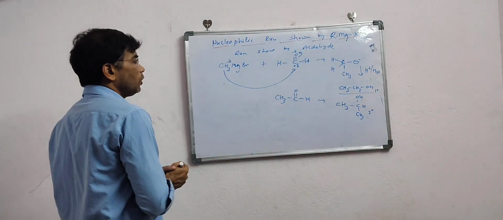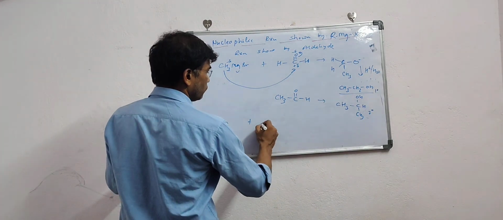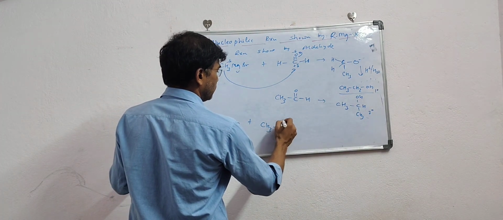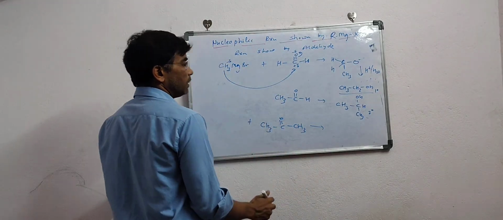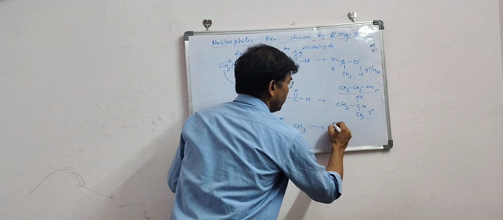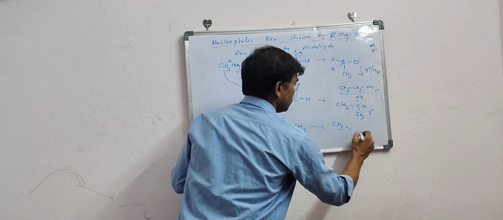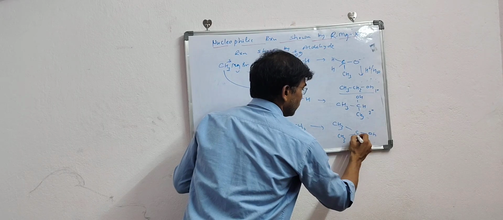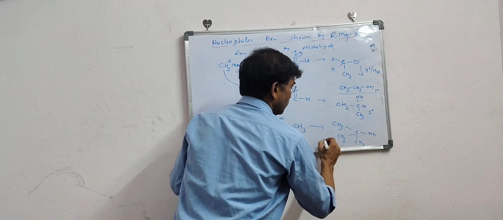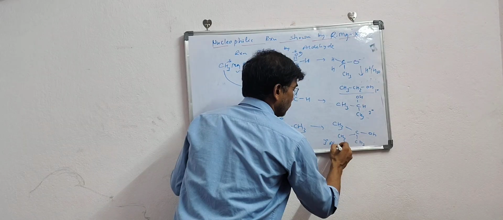And if I take any ketone, CH3C double bond O CH3, and I treat this with Grignard reagent, then in this case I will be getting over here CH3, COH, CH3, and here also CH3, a 3 degree alcohol.